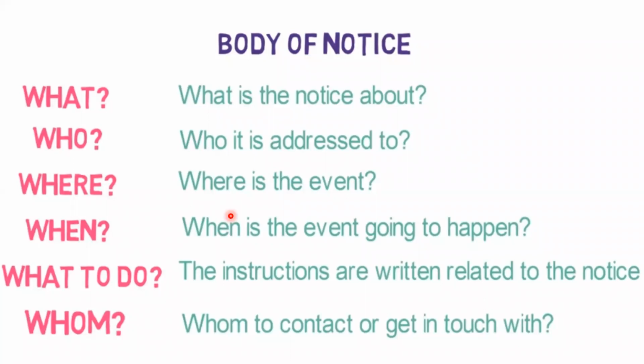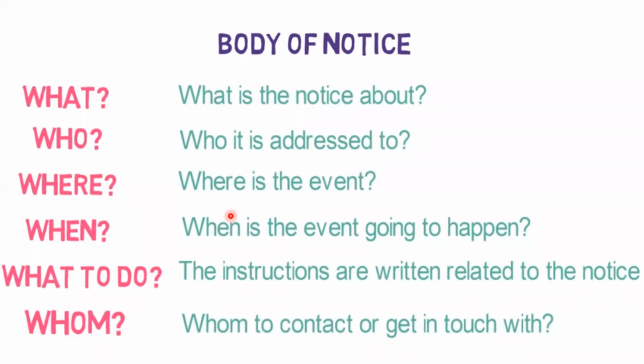Okay, so in the last, whom to contact or get in touch with, if you want additional information about that event, right? So whose name or number also you need to mention.